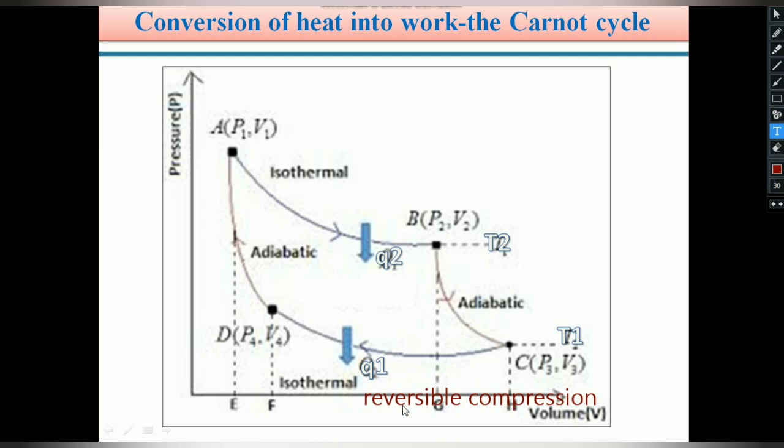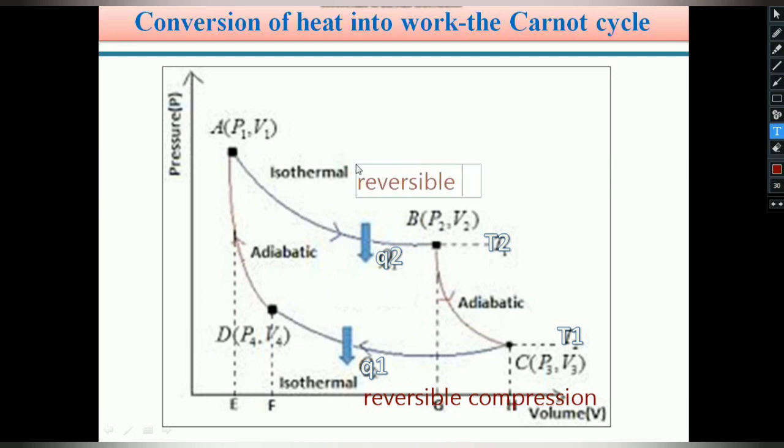Here work is done on the system, which means Q1 amount of heat is coming out of the system. In the first operation, isothermal reversible expansion from A to B, Q2 amount of heat is absorbed by the system, because it is an expansion.